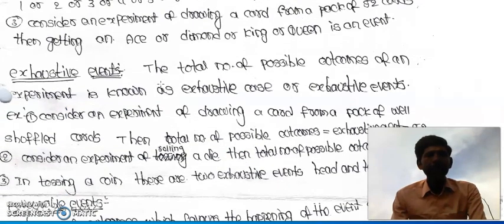For example, for exhaustive events, in tossing a coin, the exhaustive events are 2. In rolling a die, the exhaustive events are 6. In a pack of 52 cards, the exhaustive events are 52.